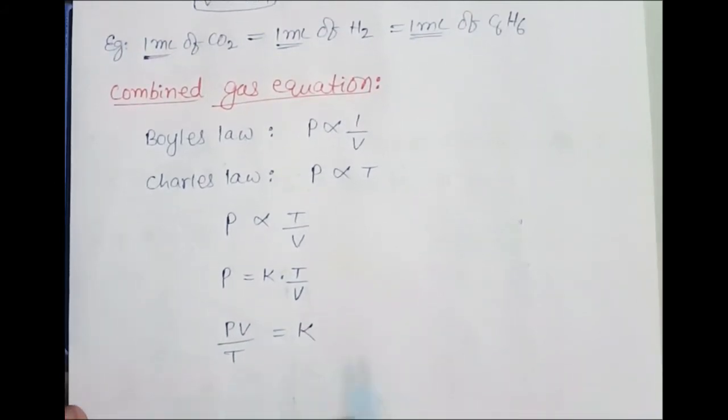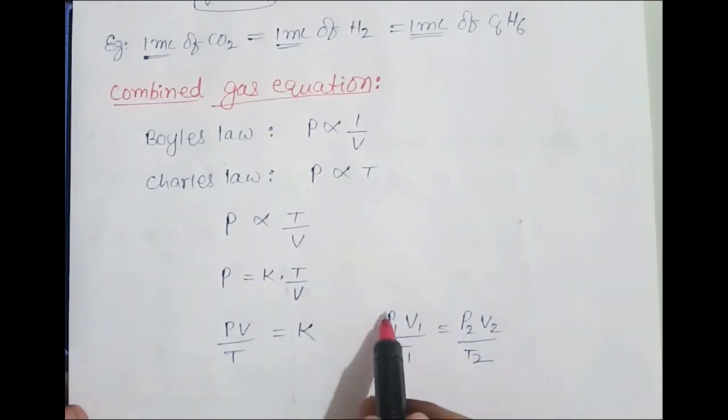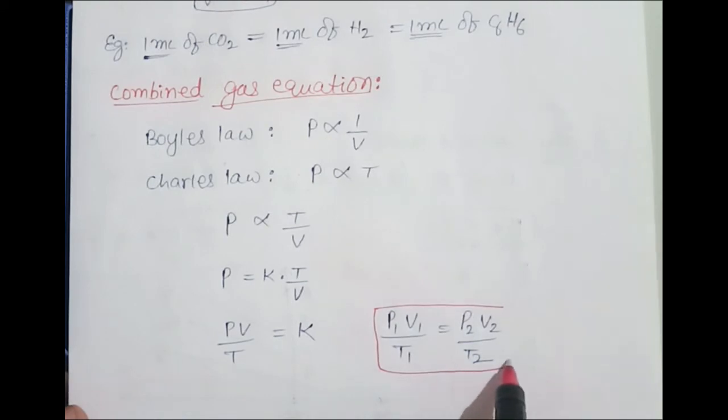Now if you have different conditions or different cases, then you can put P1 V1 by T1 is equal to P2 V2 by T2. This is called the combined gas equation. By using this we can solve all kinds of numericals. This is a useful one.